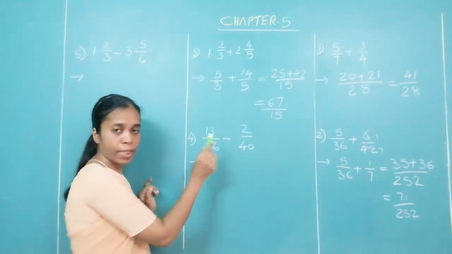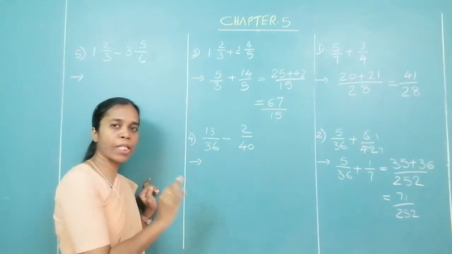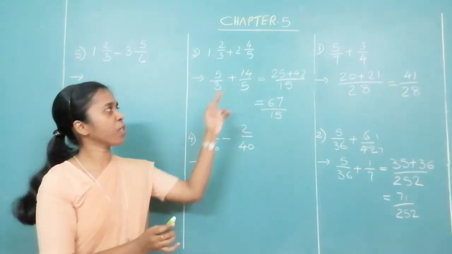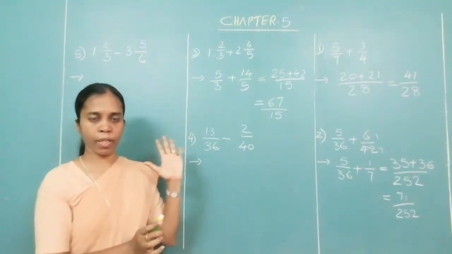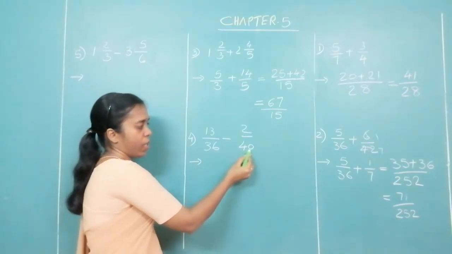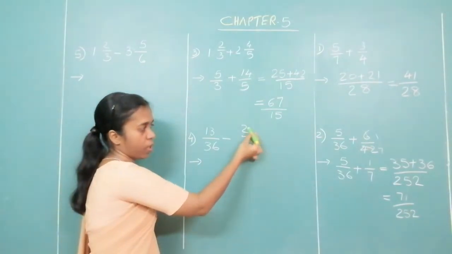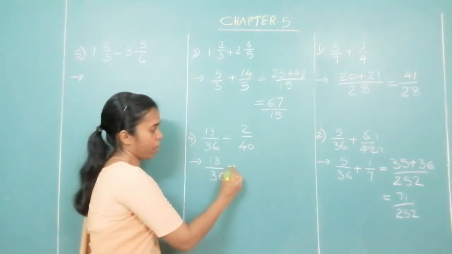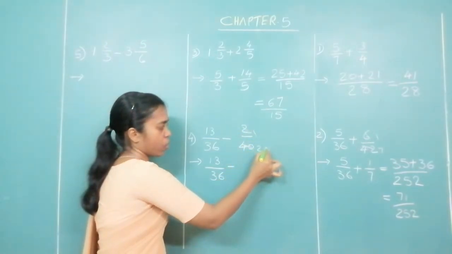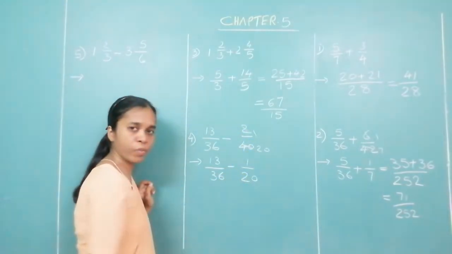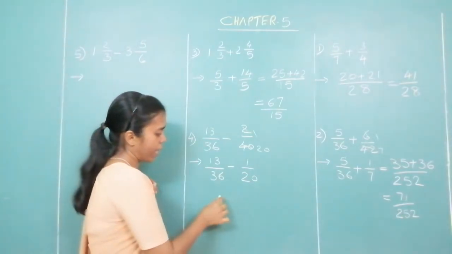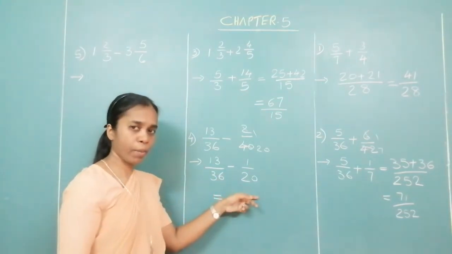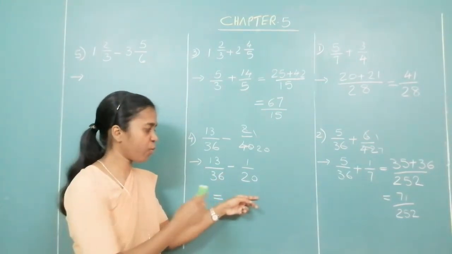Next is subtraction. I said the rule is same for addition and subtraction. First find the LCM. Okay. Then you continue: if it is addition, add; if it is subtraction, subtract. Now 36 and 40. Now you can see in this there is something common, so you can again reduce it. 13 upon 36 minus 2 ones and this is 20, so you will get 1 upon 20. Okay. Now how do we get the LCM of it? 36 and 20. By looking at it, you know they are not prime numbers. So there is something common. So we have to find the LCM.